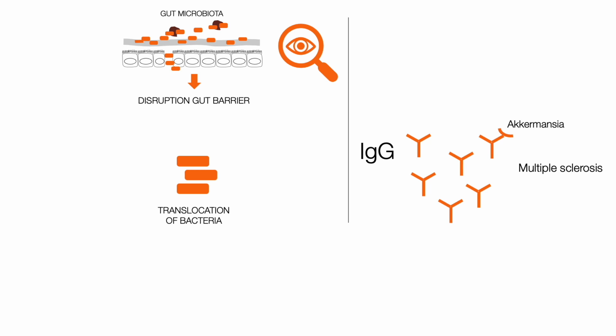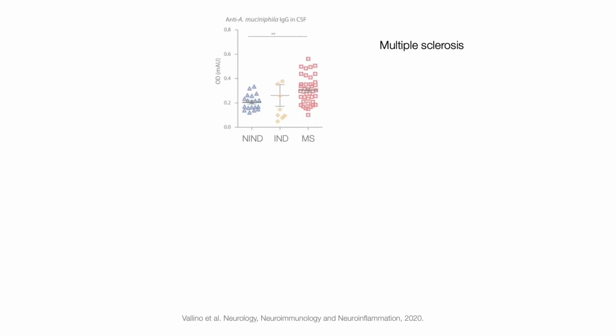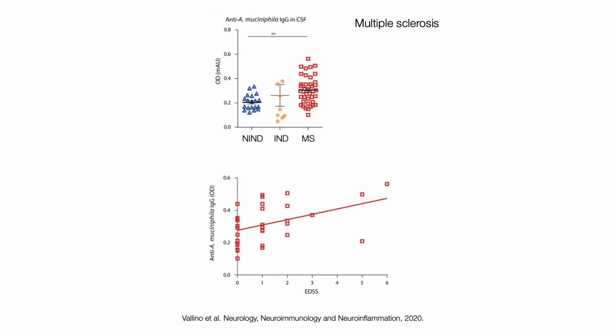Akkermansia-specific IgG antibodies could also play a role in multiple sclerosis, since they are more abundant in the cerebrospinal fluid of people affected by multiple sclerosis, and their concentration correlates with the Expanded Disability Status Scale.